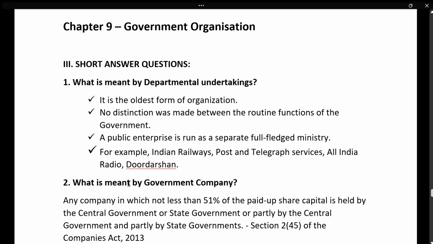This you can write. It's the oldest form of organization. Here, there is no distinction between the routine functions of the government. Same, okay. And the public enterprise is run as a separate, full-fledged ministry. Different departments. You see, head of this department will be the concerned minister. Example you can give: Indian Railways, Postal and Telegraph, and All India Radio, Doordarshan.